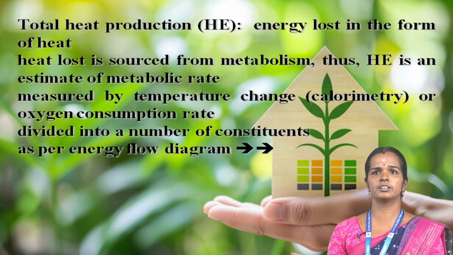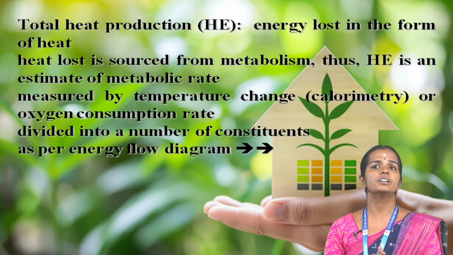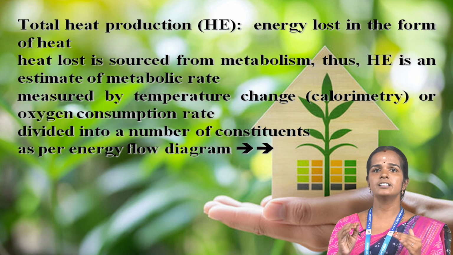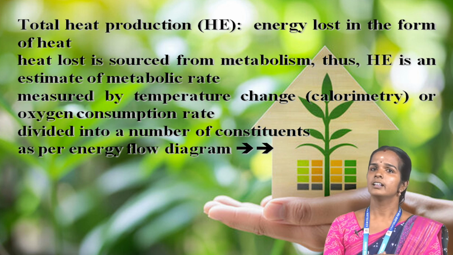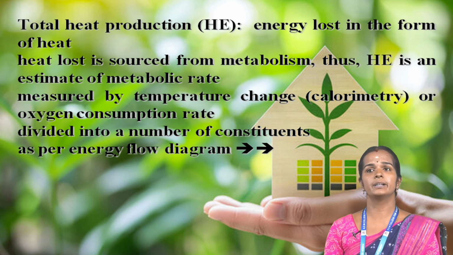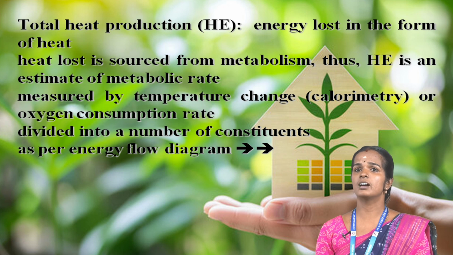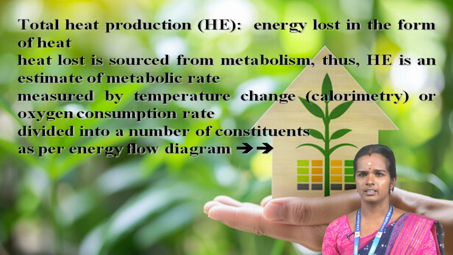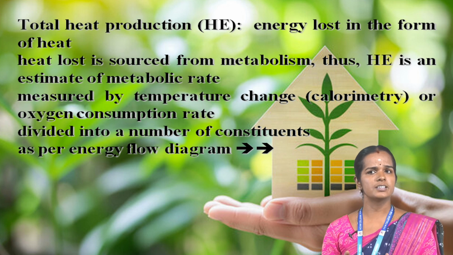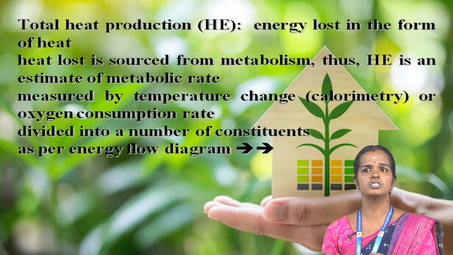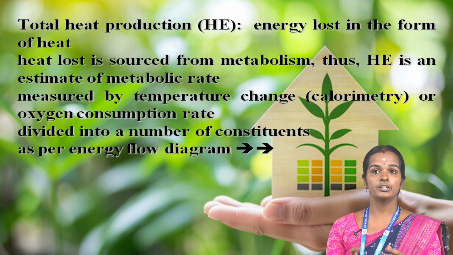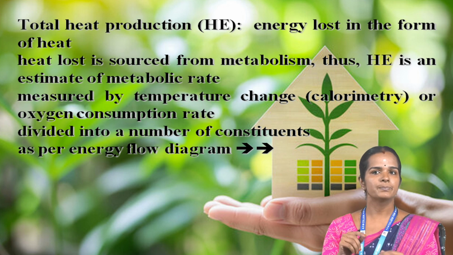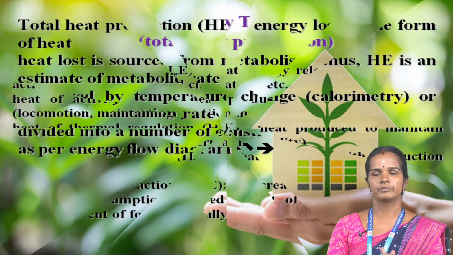This is also continuing the energy system. Total heat production, HE. Energy lost in the form of heat. Heat lost is generated from metabolism. Thus, HE is an estimate of metabolic rate, measured by temperature change or oxygen consumption rate. It is divided into a number of constituents as per the energy flow diagram.